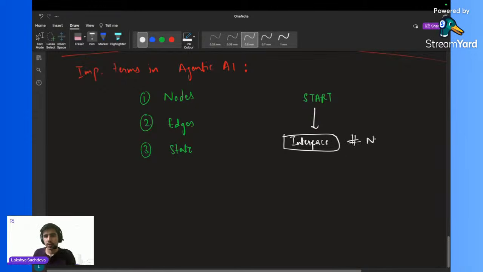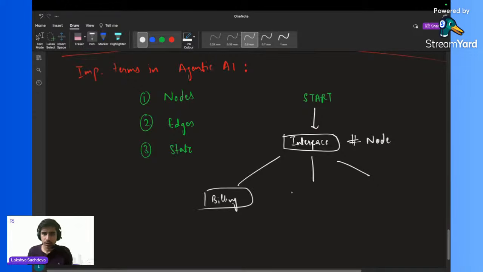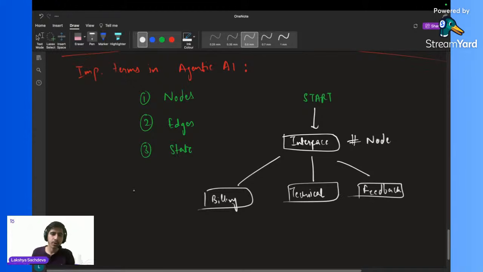Then we have some more LLMs or chatbots, let's say billing, technical, and feedback. So these will be our nodes only. And after that, we will be at the end of the chatbot.